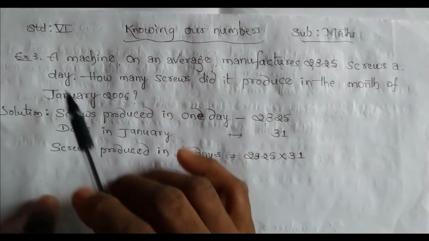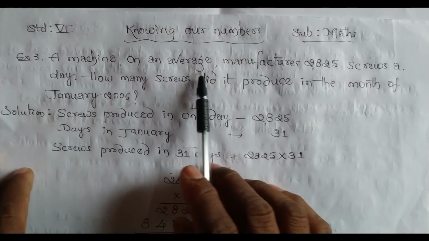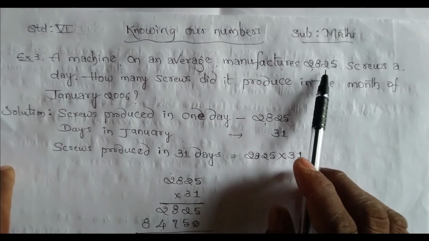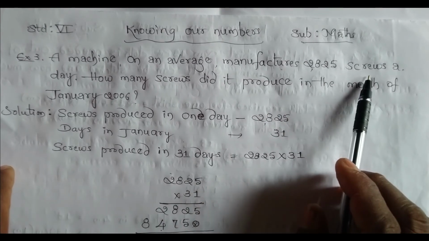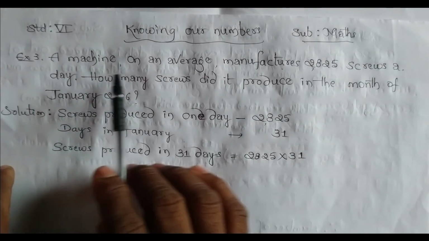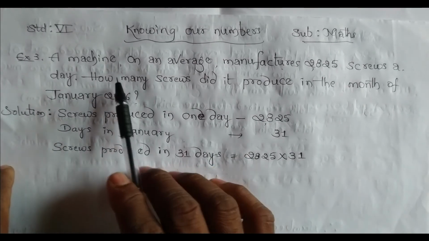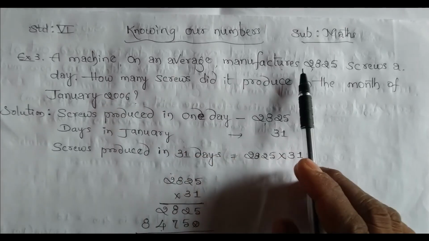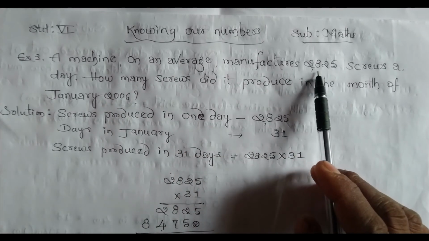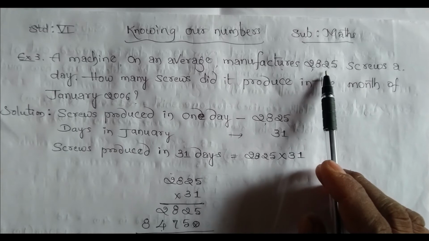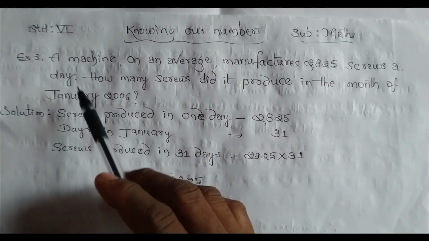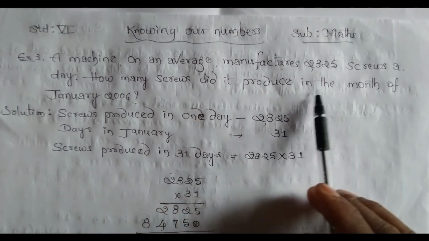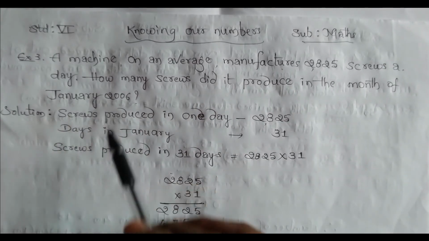In the third example, a machine on an average manufactures 2,825 screws. One factory is there. In that factory, one machine every day on an average manufactures 2,825 screws per day. How many screws did it produce in the month of January 2006?